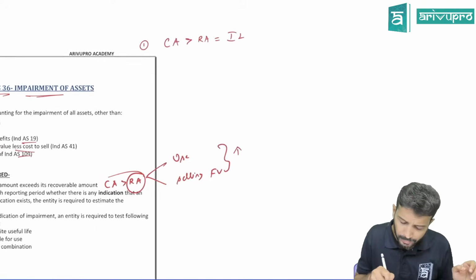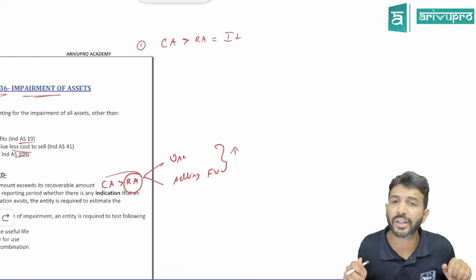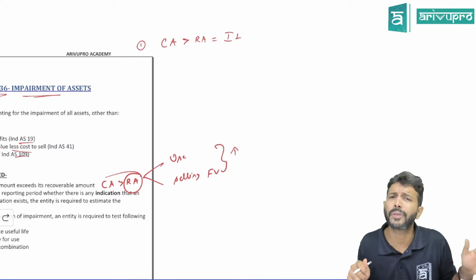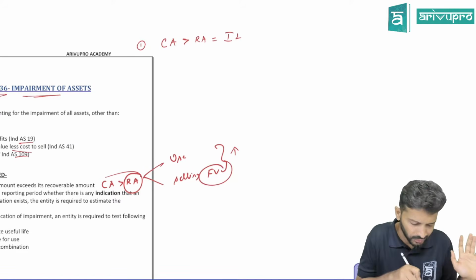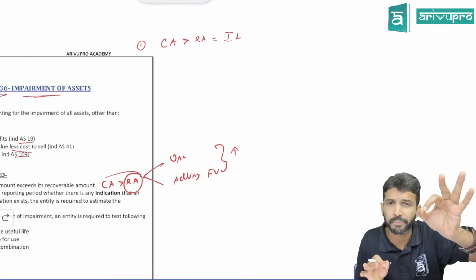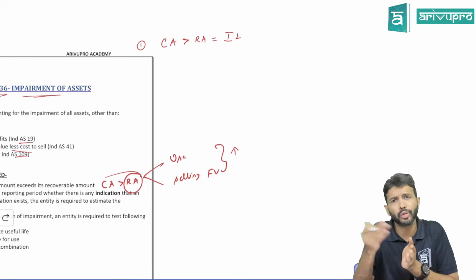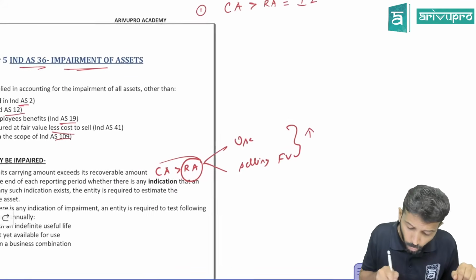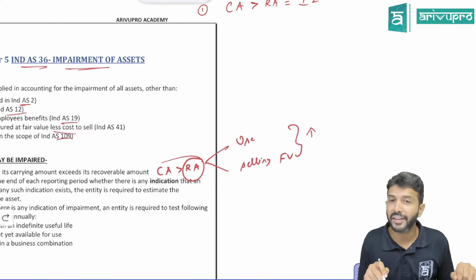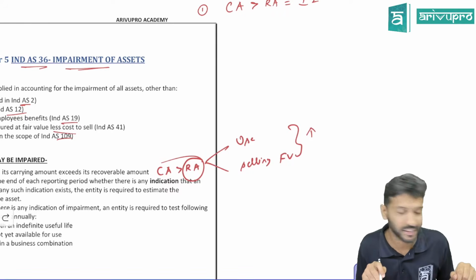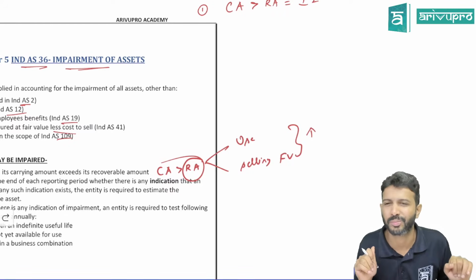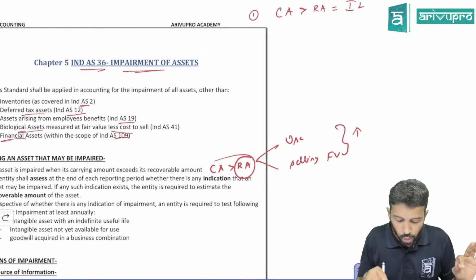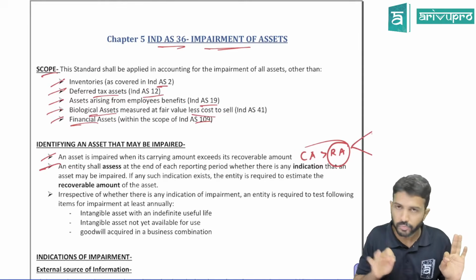Fair value is true only on a particular date. Today, if you want to sell Infosys shares, maybe the share price is 3,000. Tomorrow also it will be 3,000 or it could fluctuate. That means fair value is true only for a particular date. Today, if the fair value is 100, tomorrow it could be the same or different. So how often should you find out recoverable amount? Every day, every month, every quarter, every year end, and that too for all the assets. It's a Herculean task, a big task. Hence they said, you do this impairment check, not impairment loss.